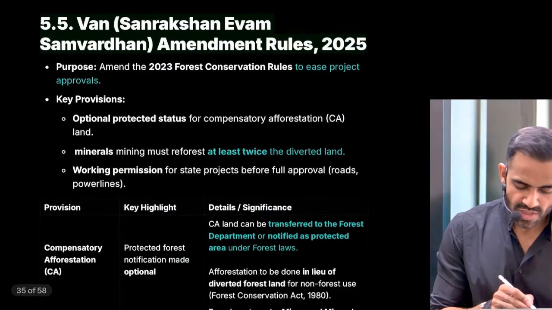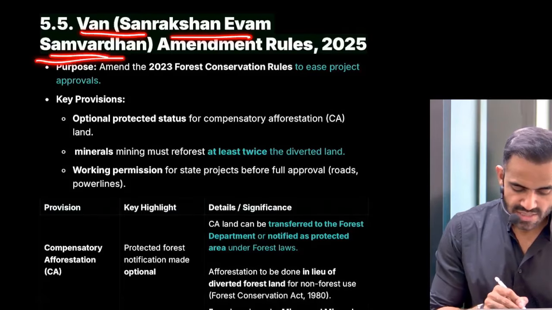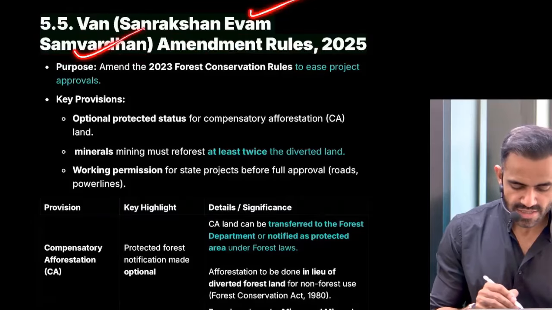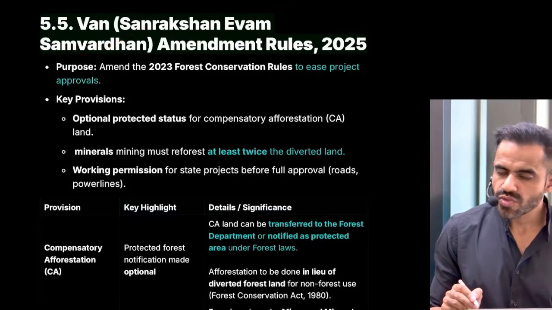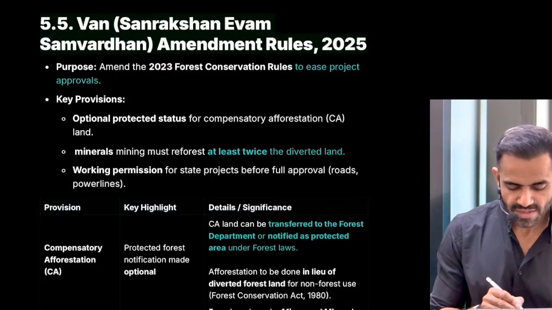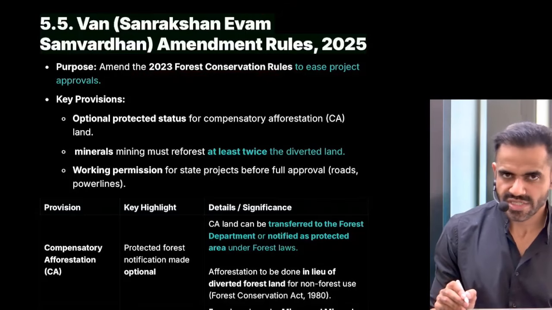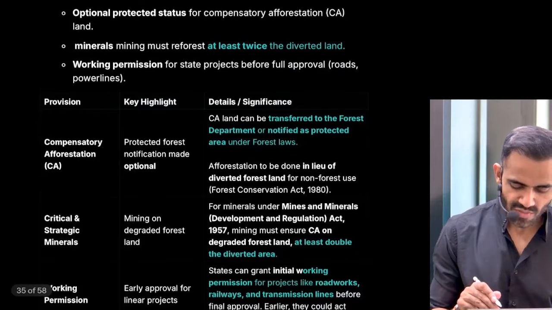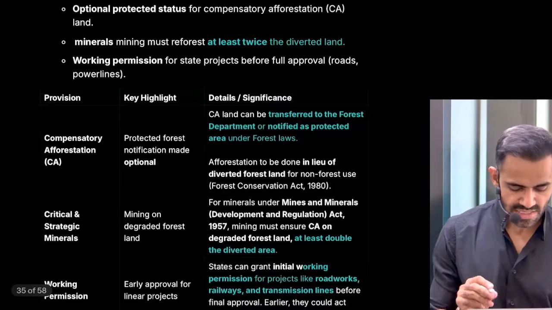Next is related to the Van (Sanrakshan Evam Samvardhan) Amendment Rules 2025. Conservation and basically rules related to that. So recently 2025 rules were notified, which amended the 2023 rules. Now just see the three major changes. Again, you cannot remember each and everything, but see the major changes.